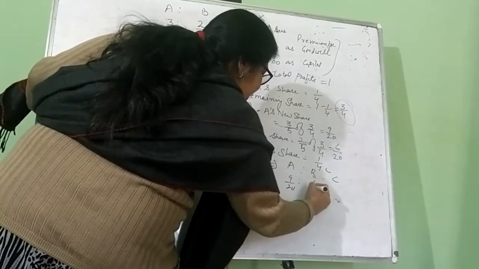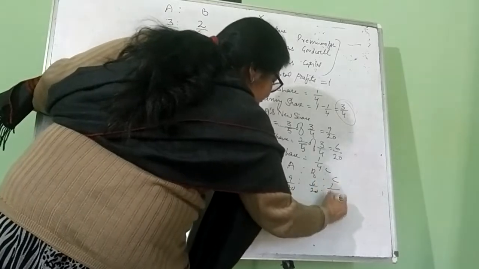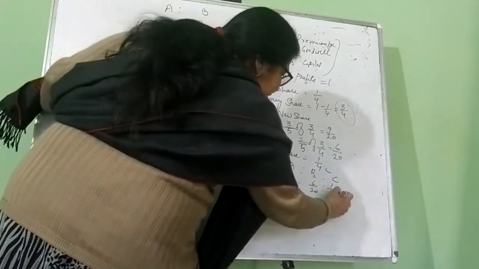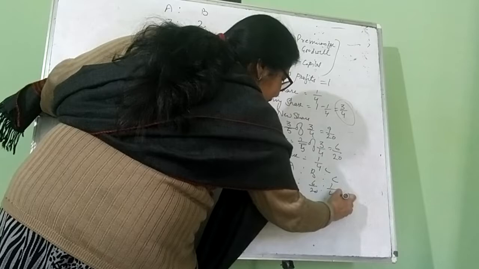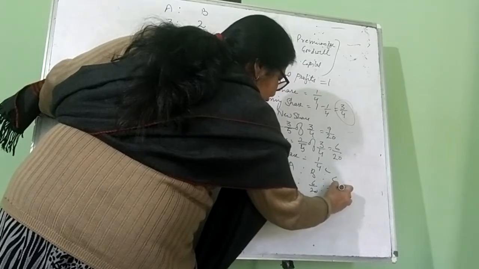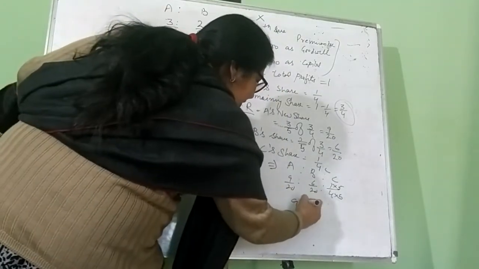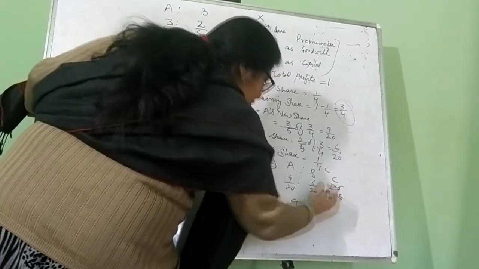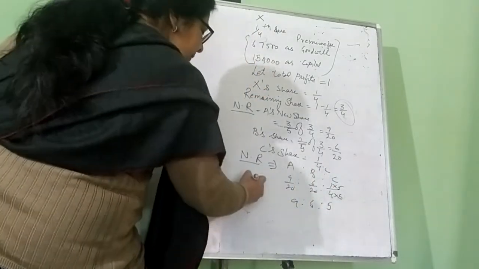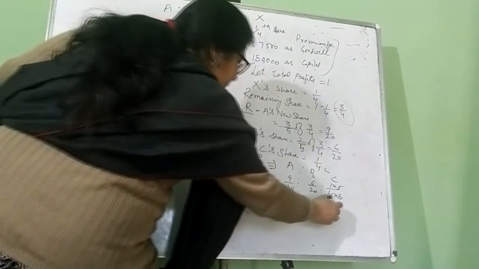So the new ratio between A, B and X will be 9/20, 6/20 and 1/4. We have to equalize all the denominators. So we'll multiply the numerator and denominator of 1/4 by 5. So the ratio will be 9:6:5. This will be the new ratio of the partners.